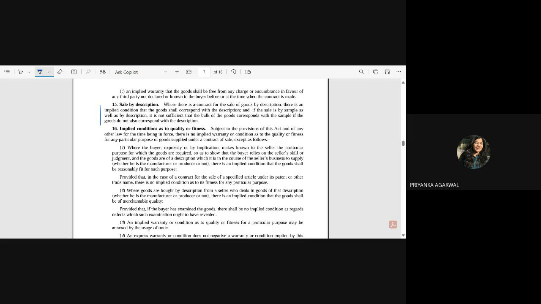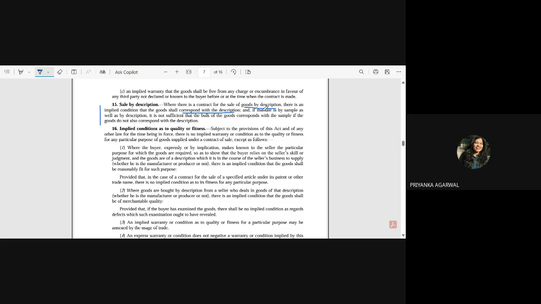What exactly is it trying to say? The first line is saying that if the goods are sold by a description, then they should tally with that description. If you are saying that you want a steel plate of 5 mm width, then it should be a steel plate of 5 mm width only. So it should tally with that description.